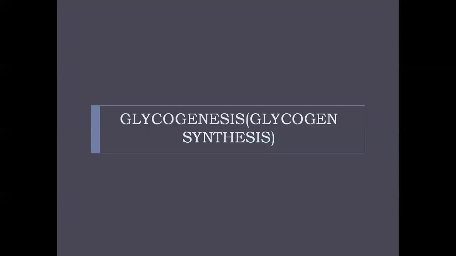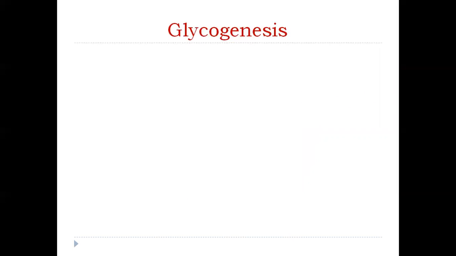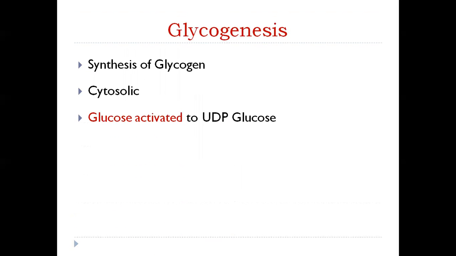So first we will talk about glycogenesis. Glycogenesis is the synthesis of glycogen. It is a cytosolic process. For this process, glucose first has to be activated to UDP glucose. Though glycogen is built up of glucose units, the glucose units cannot just be added directly one by one to give glycogen. Glucose has to be converted to a high energy form, which is UDP glucose, before it can participate in glycogenesis. It requires energy in the form of ATP or UTP.